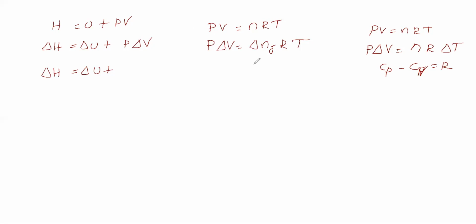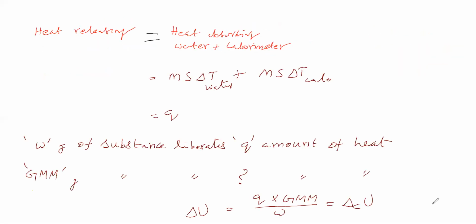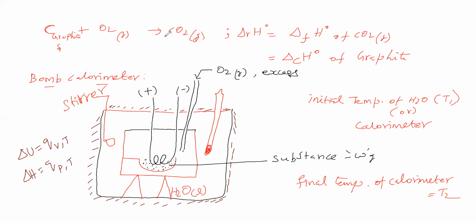Why? In the equation, will the number of moles of gases always remain the same or be different? That we will see. Now we will take one equation. Now you see this equation. Here it is solid. It is 1 mole of gas. Change in number of moles of gas is 0 here.